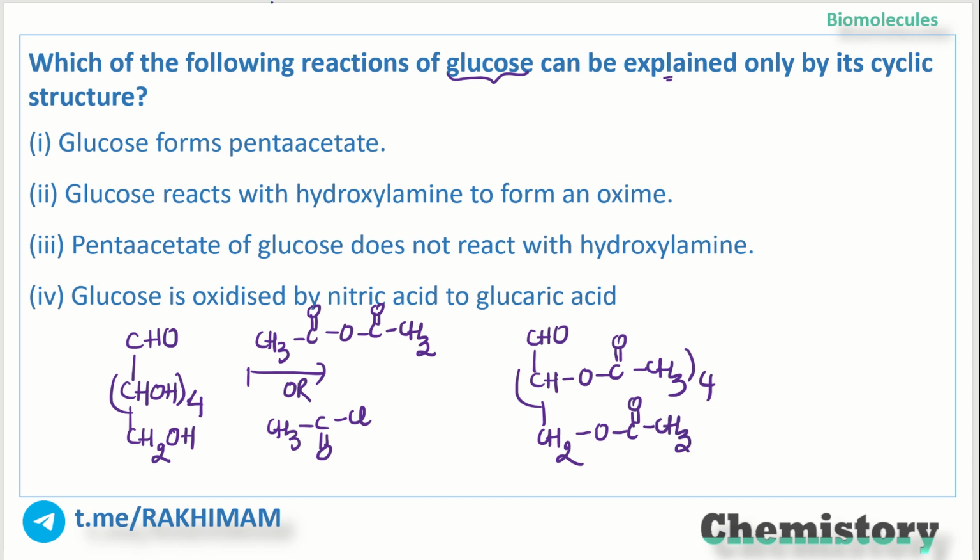You can see that we have 5 acetate groups joined to glucose. So this is pentaacetate of glucose.